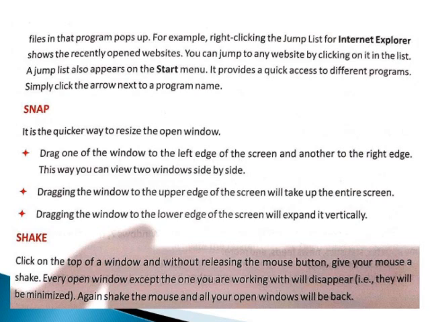Shake. Click on the top of a window and, without releasing the mouse button, give your mouse a shake. Every open window except the one you are working with will disappear. That is, they will be minimized. Again, shake the mouse and all your open windows will be back.